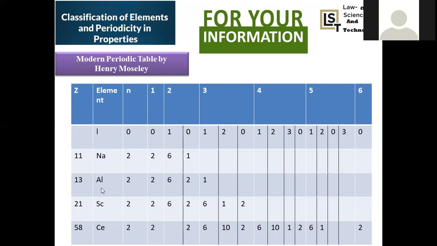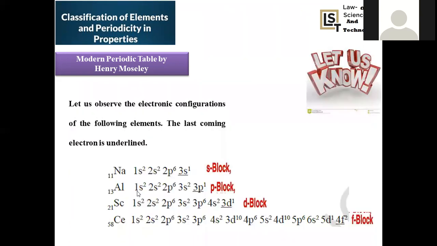Their periods are the same, but what differs is where the differentiating electron is present. For sodium, the differentiating electron is present in the s orbital. Aluminum, in the p orbital. Scandium, in the d orbital. Cerium, in the f orbital. But all are present in the same period. Second period, they are present because their principal quantum number is 2. This is about the categorization of all these elements, right?